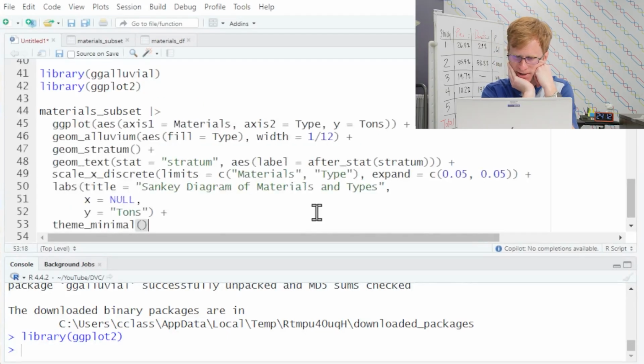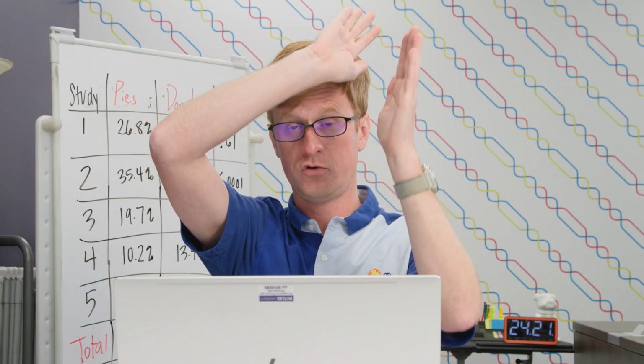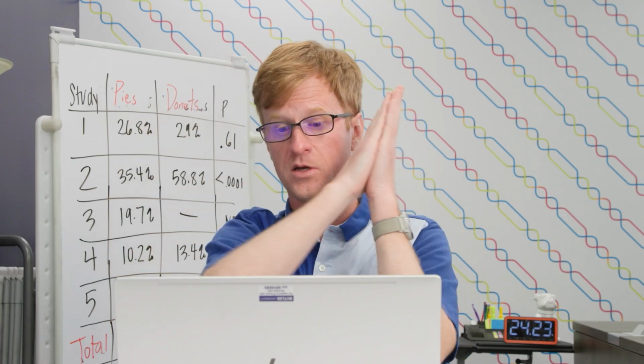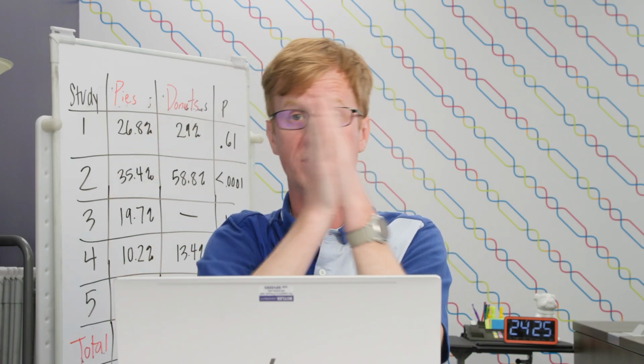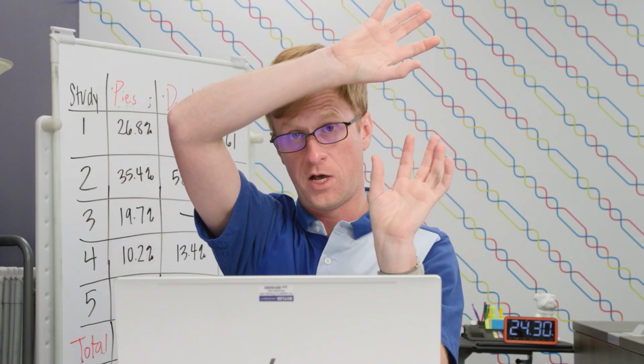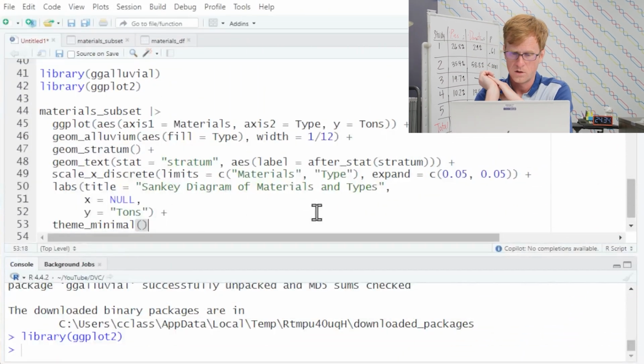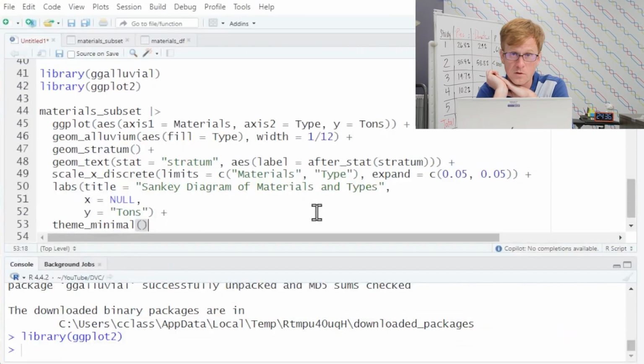Axis 1 is materials, axis 2 is type. The Y value is the amount of tons. That makes sense, that's going to be our height. So we go from materials to type, so materials to where they go, and how much of each is moving along is our tons. That sounds good. We're going to fill by type. We could also fill by material, but this is going to fill by where it goes.